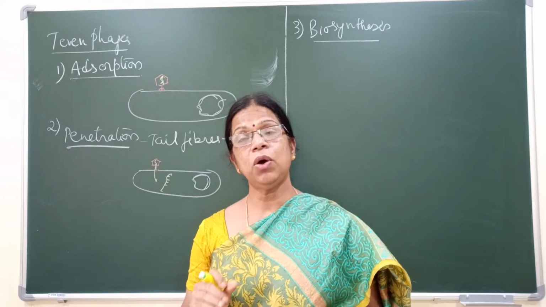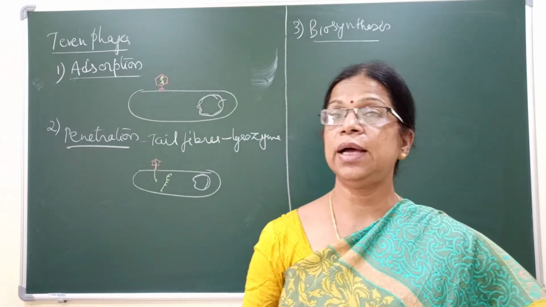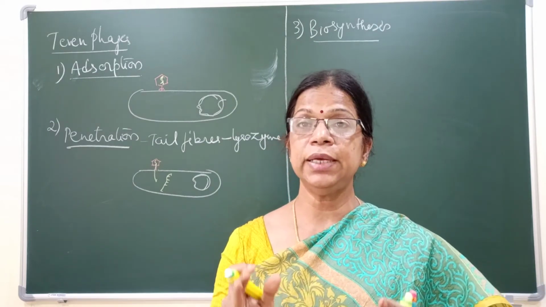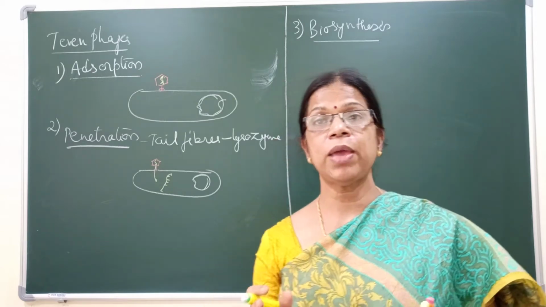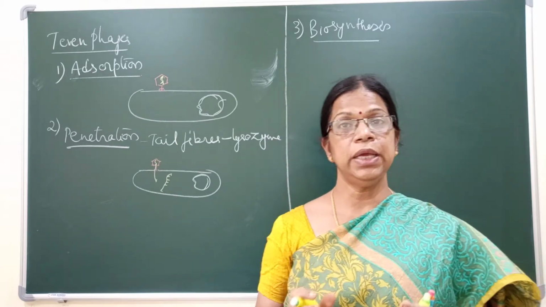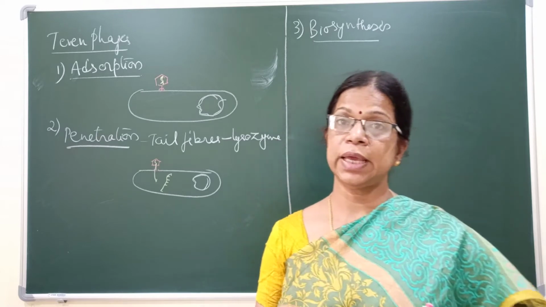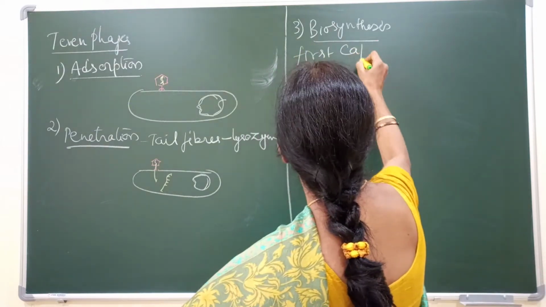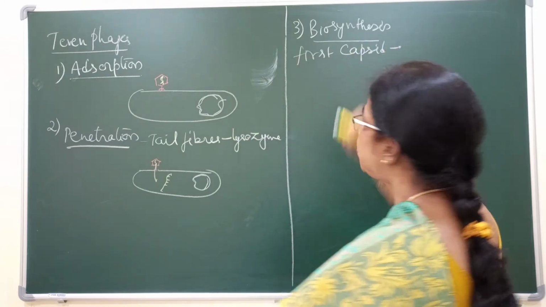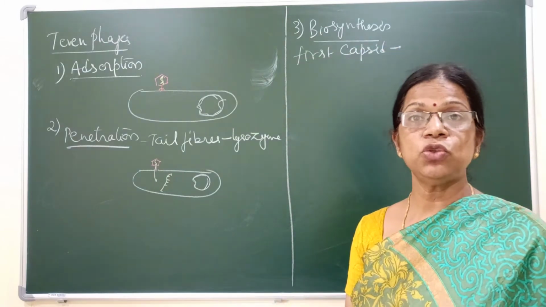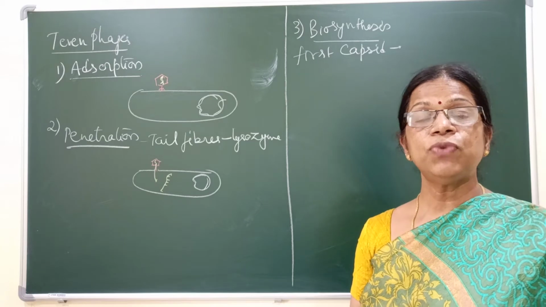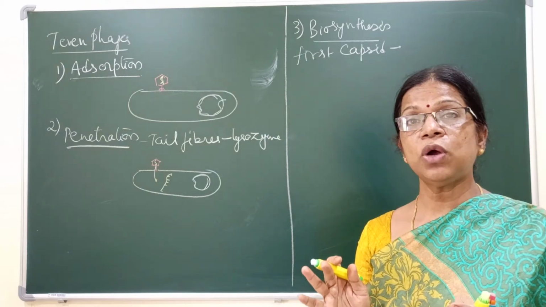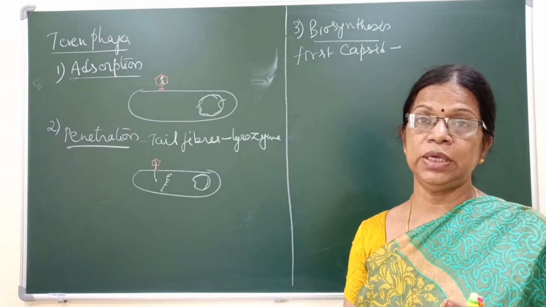In biosynthesis, all the parts of the virus are synthesized. You know, bacteriophages have different parts like the head, tail plate, tail fibers, tail pins, and similarly DNA. So all are synthesized. First, the synthesis starts with the capsid. That means protein synthesis first takes place, because the capsid is a protein. Protein synthesis is also called the heterocatalytic function of DNA.